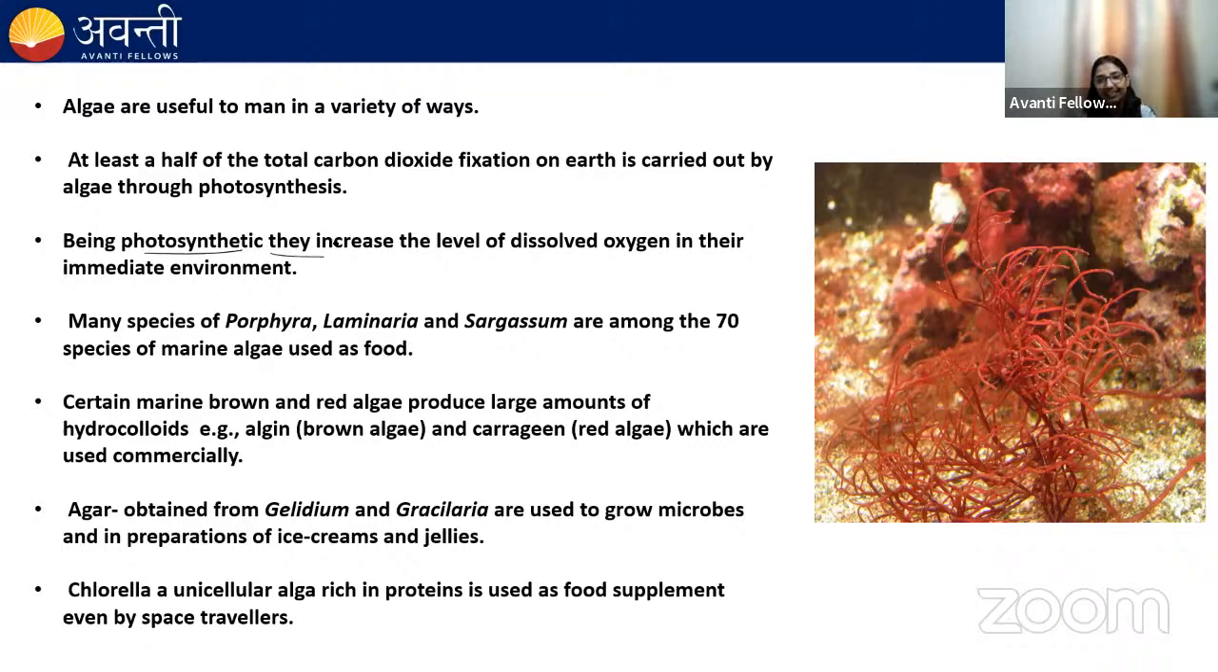We know that algae perform photosynthesis, right? And during photosynthesis, oxygen is released. So the area or the water in which the algae are growing contains a high level of dissolved oxygen. Porphyra, Laminaria, and Sargassum are some of the marine algae which can be used as food. So algae can also be used as food.